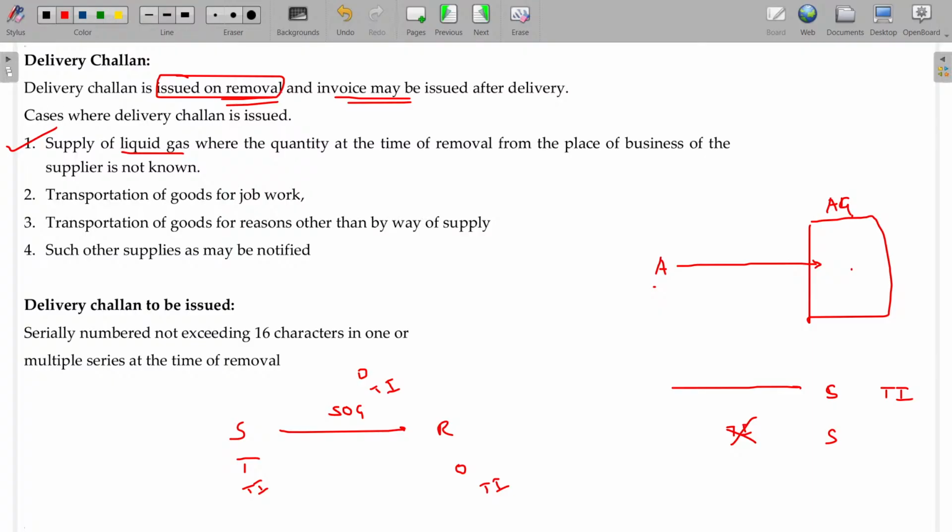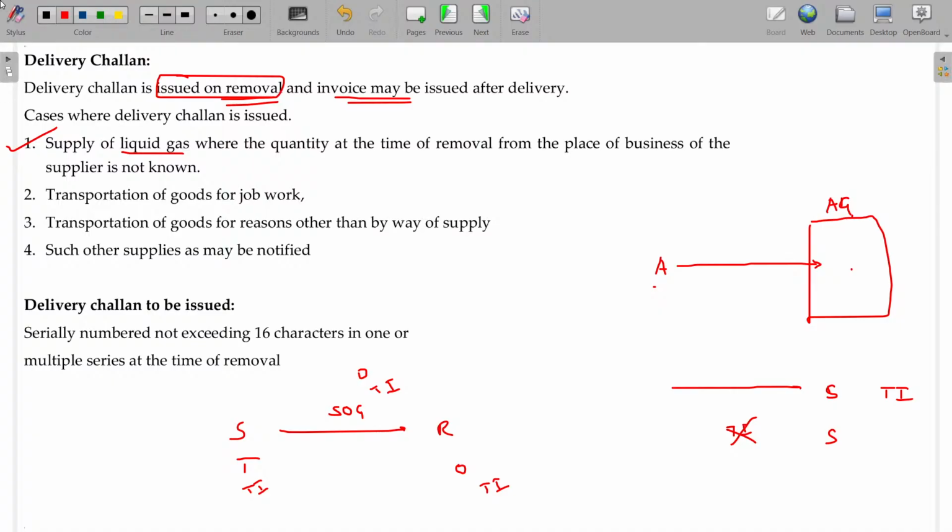See the petrol. Petrol comes and in the petrol bunk they will fill. We are not sure how much petrol will be sold or filled in the petrol bunk. They will come with 10 lakh liters of petrol. In the petrol bunk they will fill around 7 lakhs or 7.5 lakhs. Only 7 lakhs or 7.5 lakhs is considered as sale. So at the time of removal, you have to give the delivery challan. On filling, the sale will be confirmed and the tax invoice is raised.